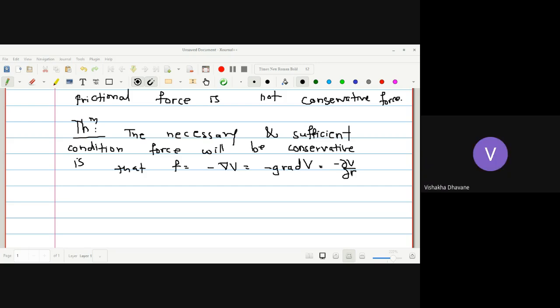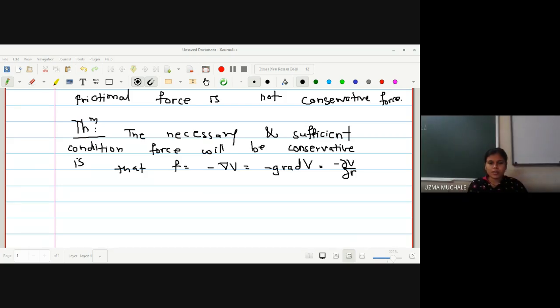No, ma'am. Because you have seen now many of the students haven't got admission, or if they don't come here for the admission round, no doubt they will not be admitted. Whether you have given the entrance exam or not, that is another part, right? So you should give an entrance exam and you should be in the merit, then only you will get admission in the university. So it is not compulsory that if you have given the entrance, you will get admission. Is the idea clear about the necessary and sufficient? Yes, ma'am. I will give you one more.